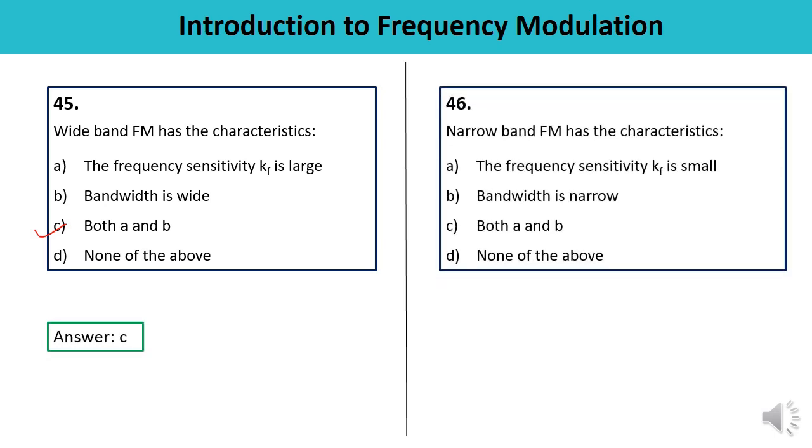Narrowband FM has the characteristics. Here the frequency sensitivity is small, bandwidth is narrow, means both the correct answers A and B. So the correct one is C, both A and B. This is the correct one.